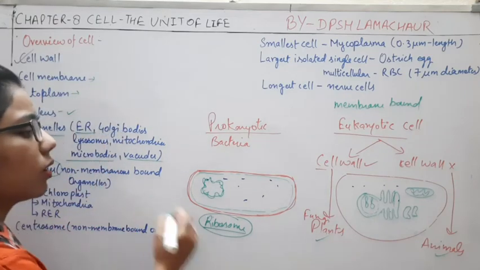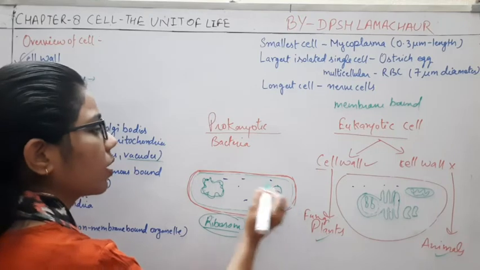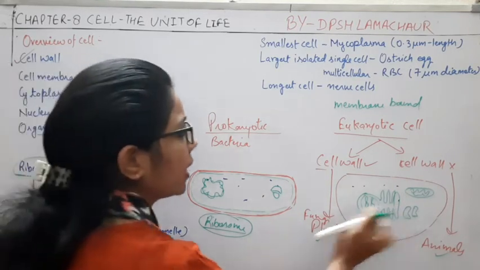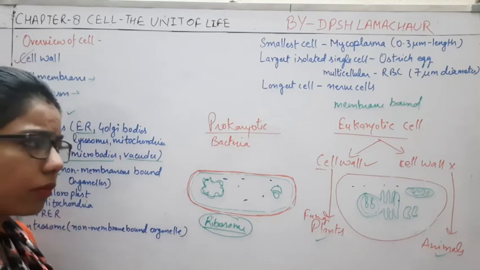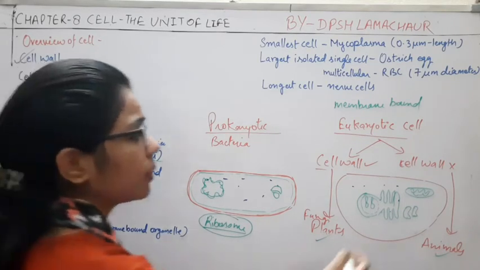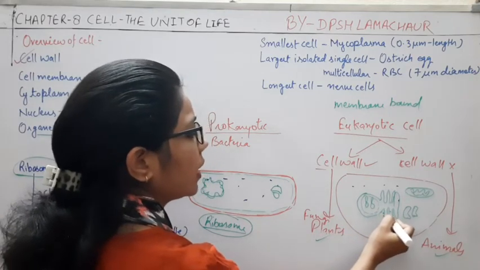The structure of the ribosome is somewhat like this, with a larger subunit and a smaller subunit, and these are present here also. In the rough endoplasmic reticulum, you can see that the ribosomes are present like this.